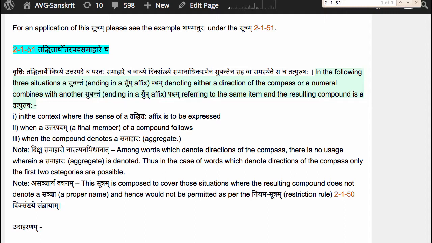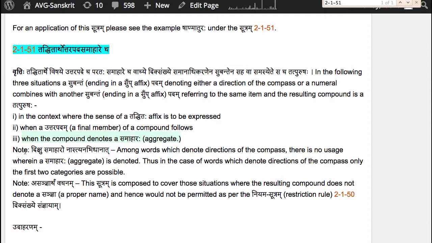The three situations are as follows. The first one is in the context where the sense of a taddhita affix is to be expressed. So basically compounding is done with the understanding that a taddhita affix is to be added to the compound. So the compound does not stand on its own, it is part of a taddhita formation. It will become clear when we take the example below. Before that, let's look at the remaining two. The second situation is when an uttara padam, a final member of a compound, follows. Third situation is when the compound denotes a samaharaha, an aggregate.